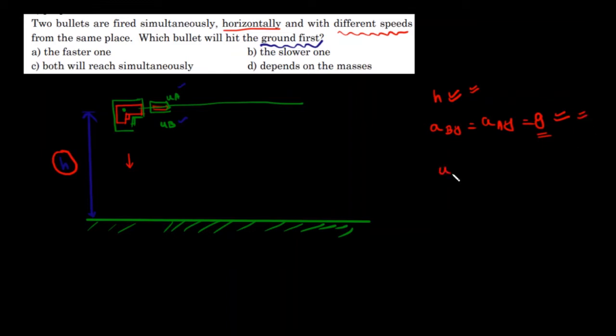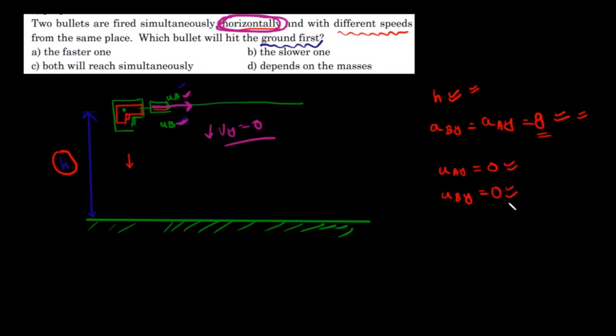Now what about the velocity with which bullet A and bullet B are traveling downwards, that is in the y direction? If you note things properly, I am firing the bullet horizontally, so both velocities UA and UB will be in the horizontal direction. In the vertical direction, velocity is going to be zero for both the bullets, not only for one, for both. Velocity in y direction for A and for B are both 0.